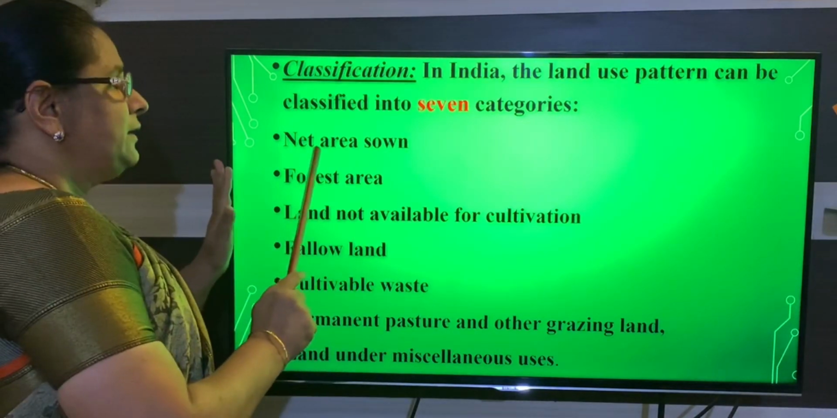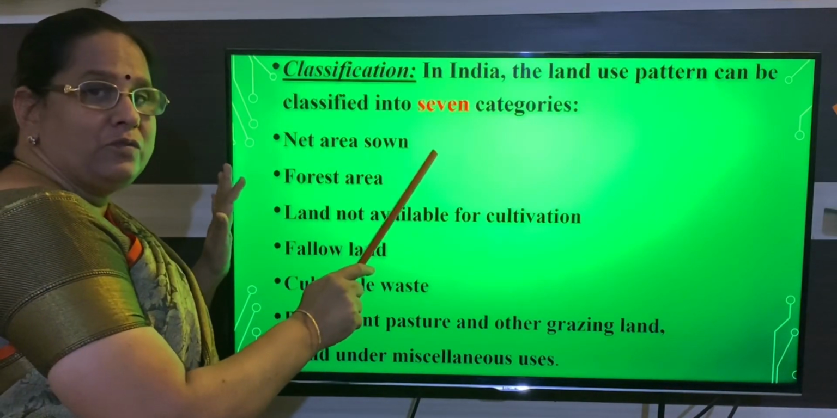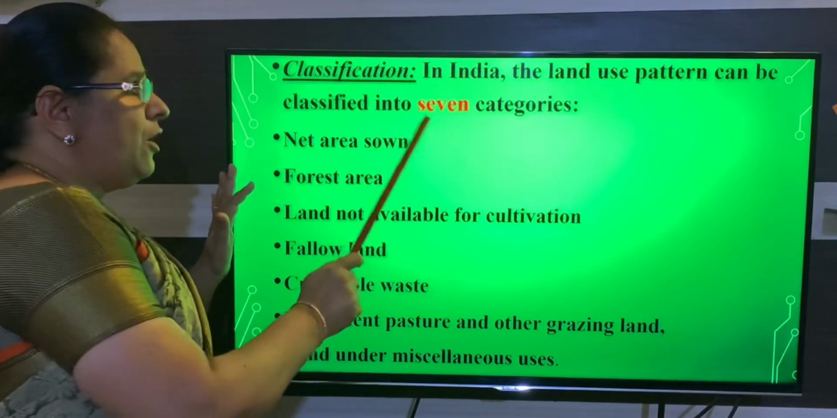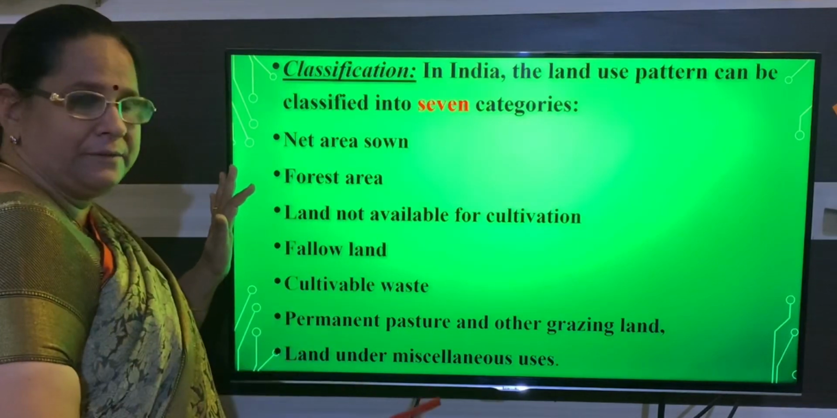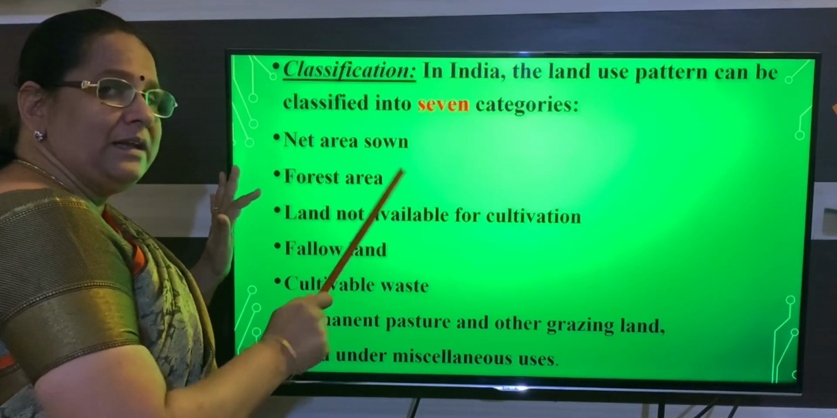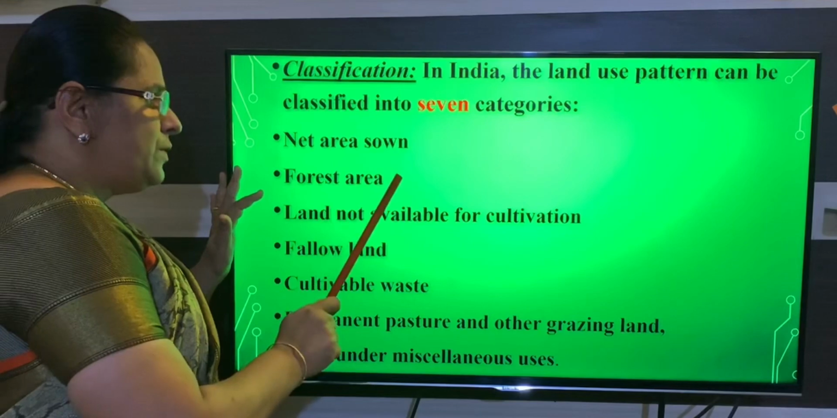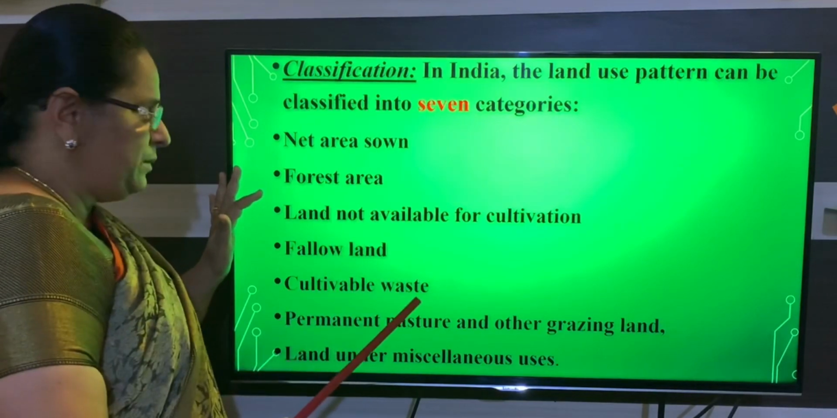You will say the net area sown is used for agriculture purpose. How much percentage? Which are the states? All that you have to mention in this. The next one, forest area. Land is used for forest area. How much percentage? Which states have to be mentioned.